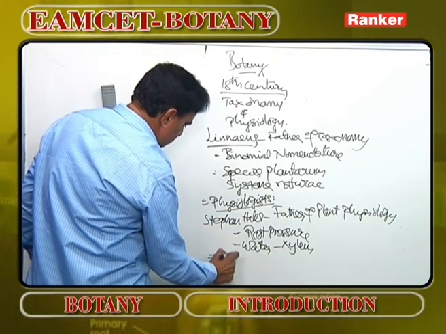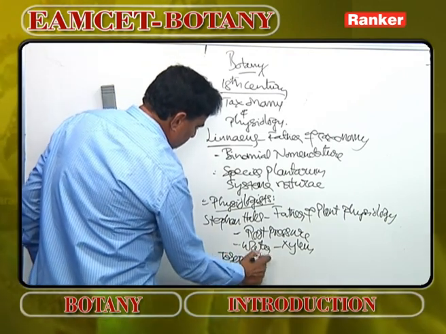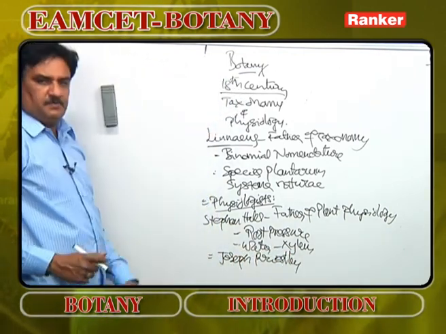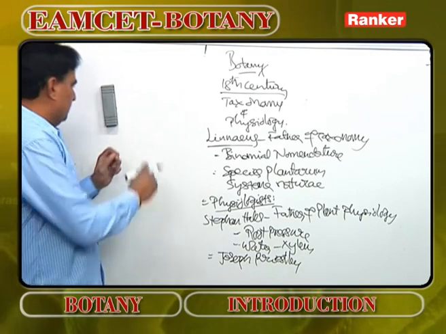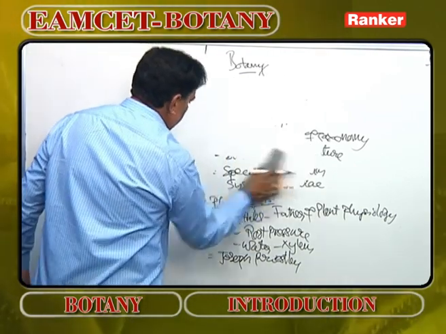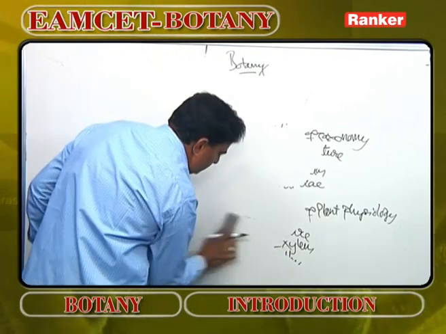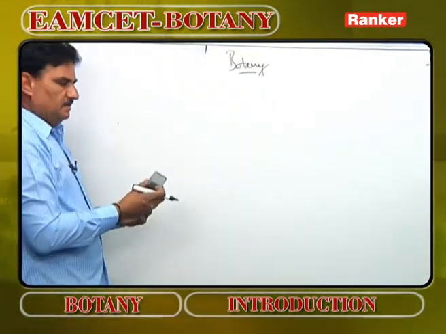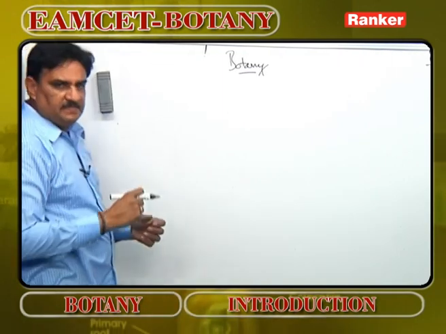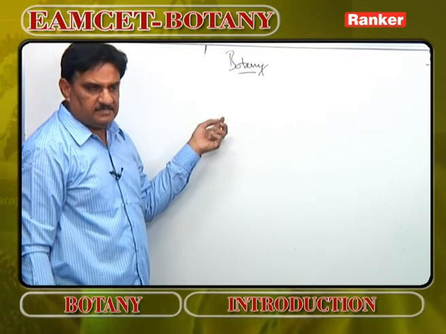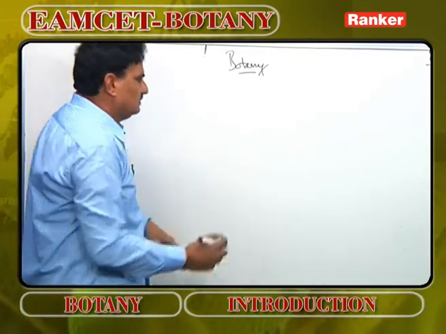Then Joseph Priestley proposed that plants purify the atmosphere by absorbing carbon dioxide and releasing oxygen. Then Ingenhousz proposed that plants purify the atmosphere only in the presence of sunlight. That means when sunlight is there, plants take carbon dioxide and give out oxygen.